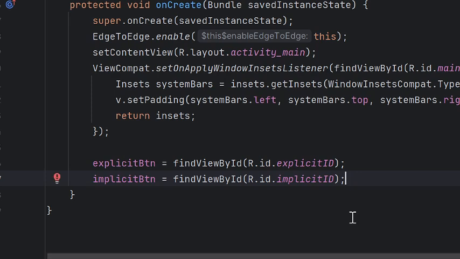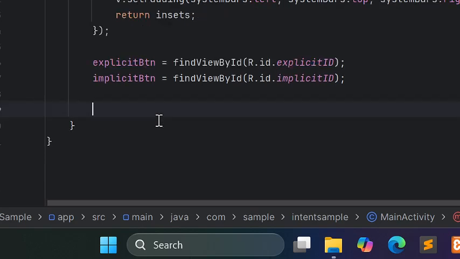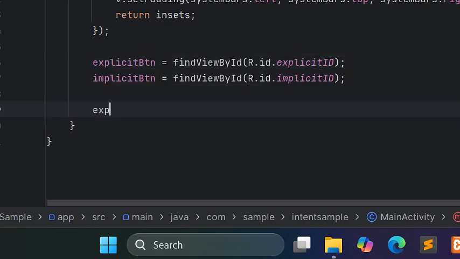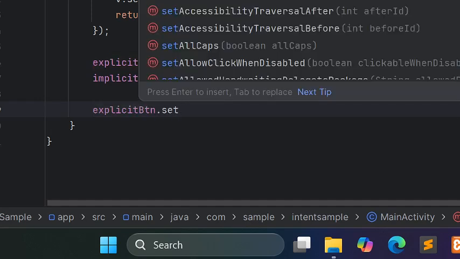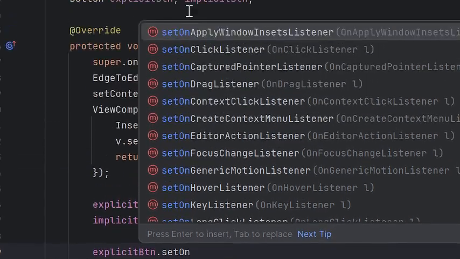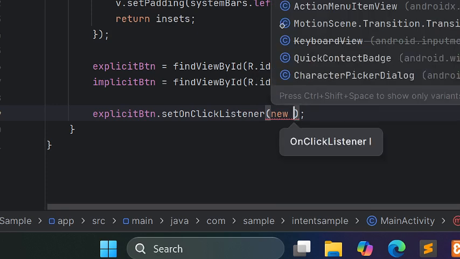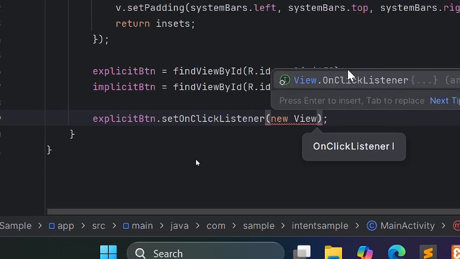Okay, so next is we need to assign or put a listener on each button. Okay. So first, let us try in the explicit button. So explicitBtn.setOnClickListener, new View.OnClickListener.